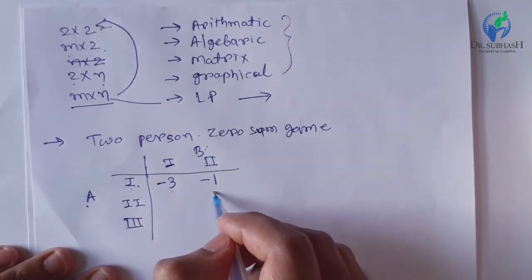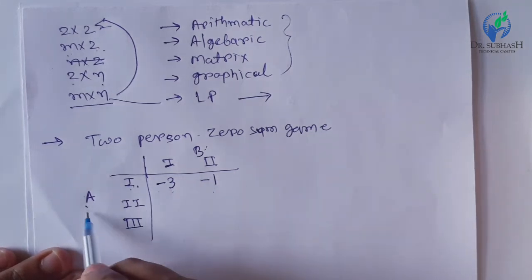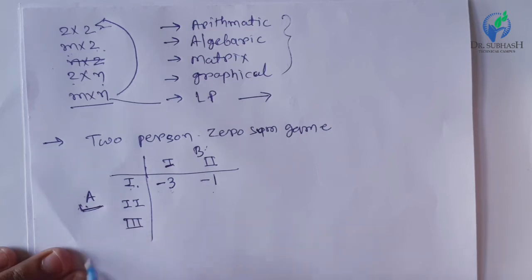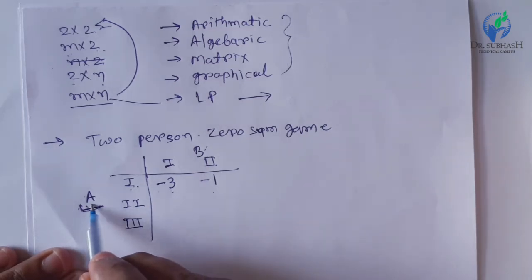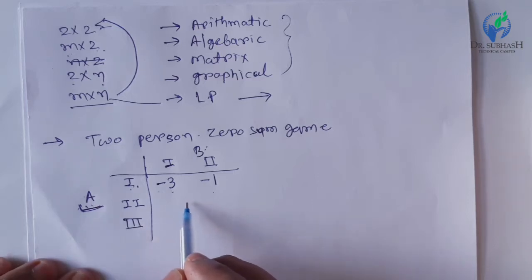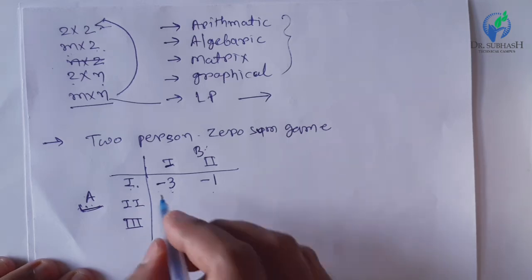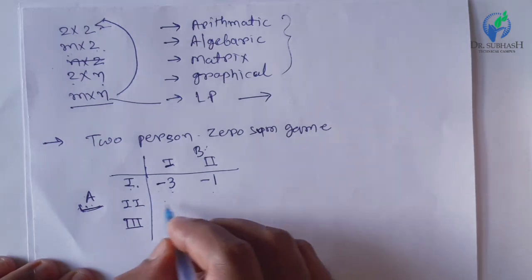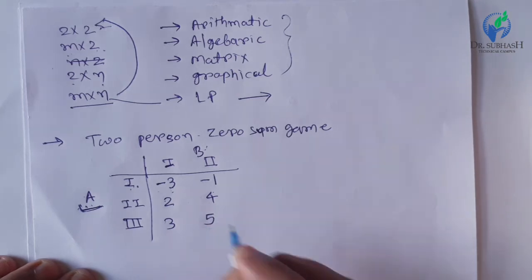And the same way here. Whatever matrix is written here is according to player A, the gainer. If the value is negative, it will be a loss for player A, and if the value is positive, it will be a profit for player A. Suppose here the value is 2 and 3, here is 4, and here is 5.